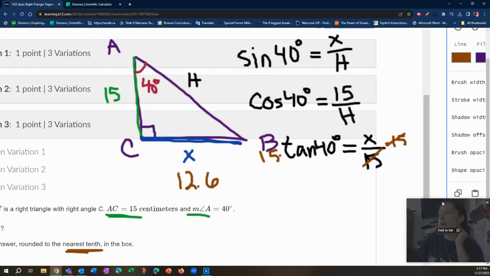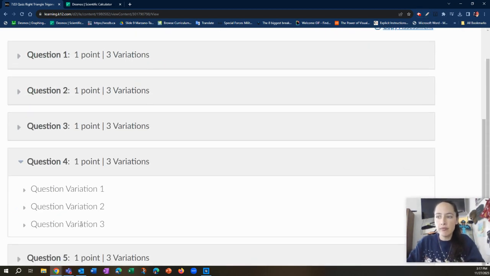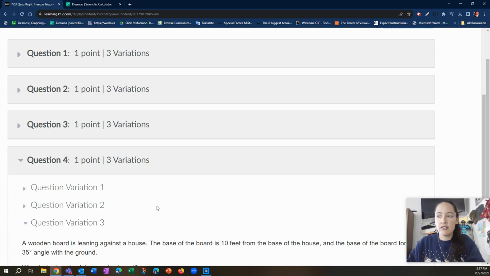But anyway, hopefully that answers some questions. Again, your question might ask you to use the sine or the cosine. They might give you A to B and ask you to solve for A to C. Whatever they give you, be sure to label your question carefully, set up your trigonometric functions, and go from there and solve for the unknown. There's more than one way to solve this. So have fun with it. Try your best. Triangle math is fun. All right, let's keep going. Fun is hard, but that's okay.